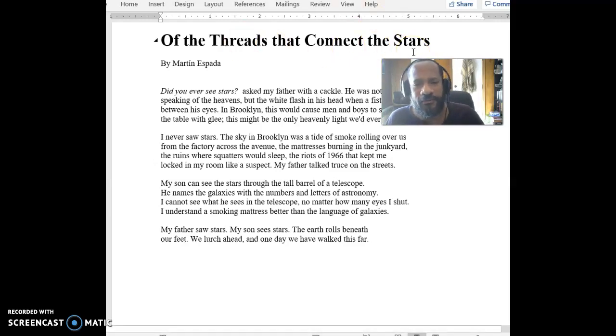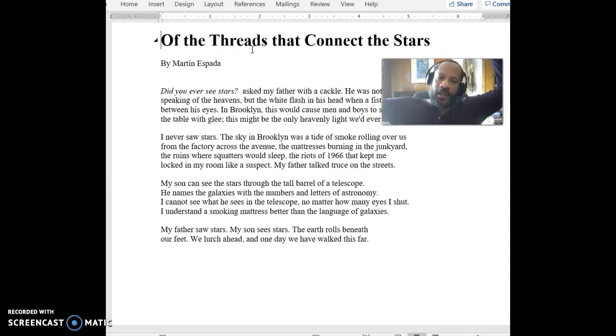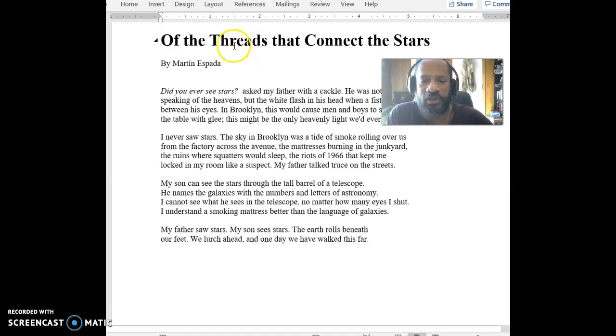We know that that's a metaphor because you can't actually have threads that connect stars, right? Stars are balls of gas burning millions of miles away, and there are billions, actually trillions, and you can't connect them with pieces of thread. We can't get to them, so there's no way we'd be able to do that. So obviously that can't be real. These threads are not actual threads like you have in your clothing. The stars are not actual stars that you see in the sky. So what are they? What's actually going on here? That's one of the things you're going to be exploring.